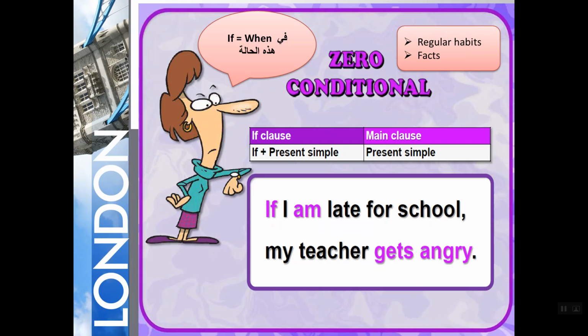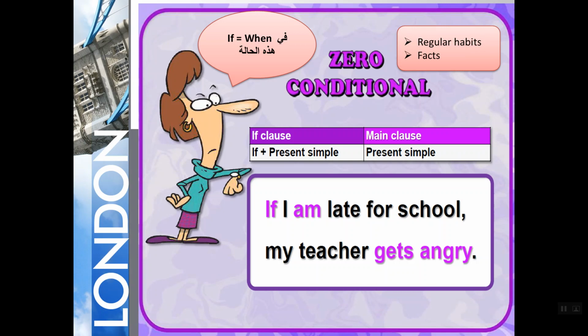Zero conditionals, in fact, is mainly about regular habits or facts. That means we do not have any possibility here. When I say, if I am late for school, my teacher gets angry, this means that this is a fact. So there is no other possibility. Let me tell you something. When we talk about a conditional, we are talking about a possibility, whether it will happen or not. But in this case, especially zero conditional, there is no way to have any possibility. Both will happen. It is a fact.